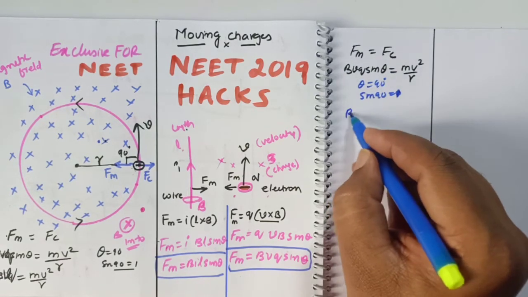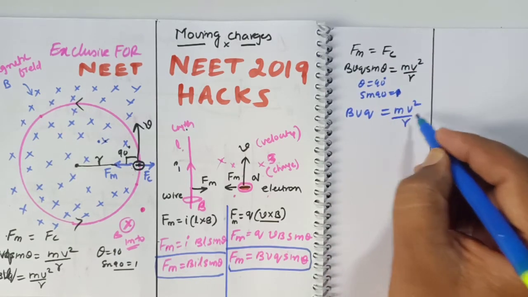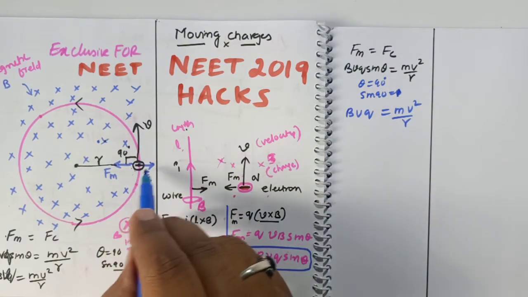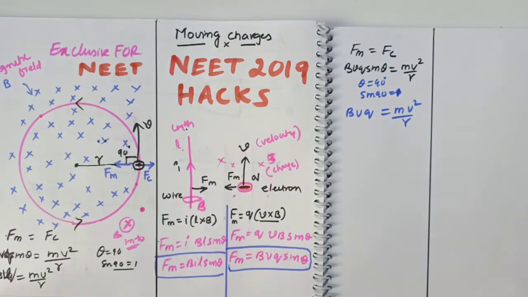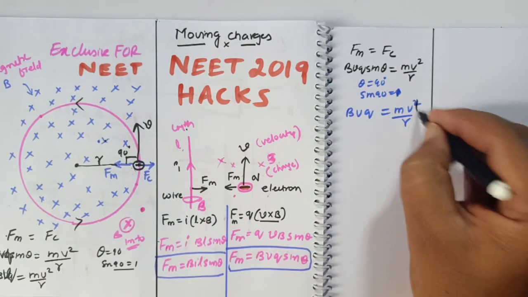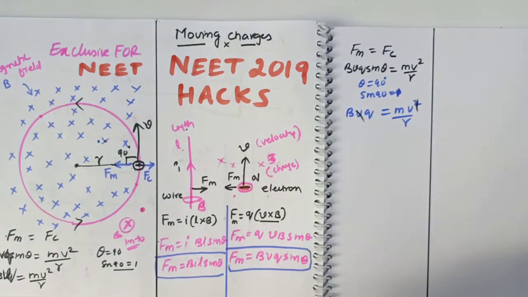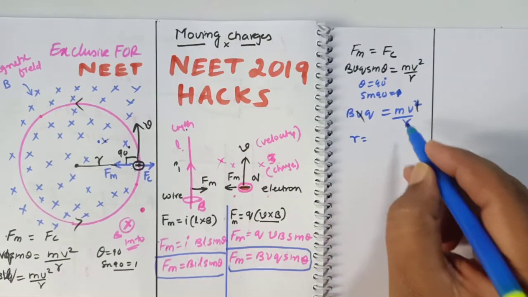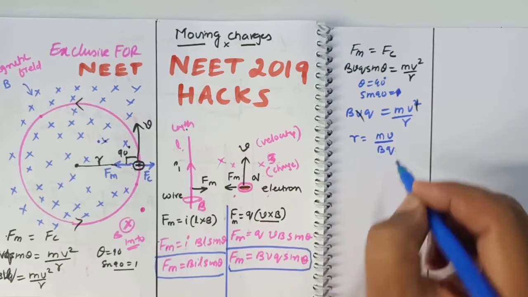So you will write now BVQ is equal to mv square by r, where mv square by r is the formula for centrifugal force acting on the electron. In this case, you know what is going to happen here. You just see, this v square gets cancelled here, and this v is also getting cancelled here. Then what is left? Here r is left, and here mv will be there, divided by bq.